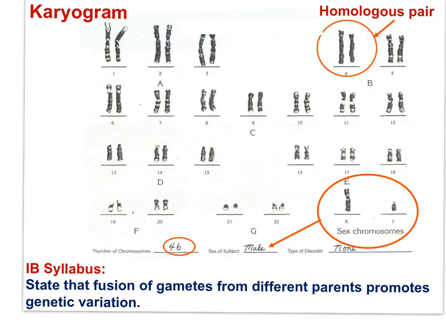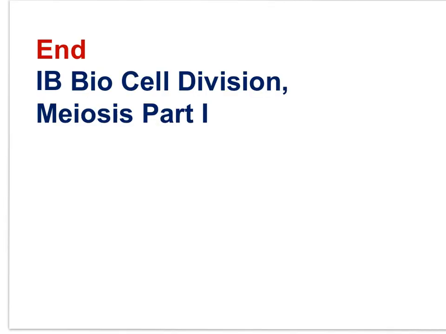As you look at homologous pairs here, remember that they carry genes for the same characteristics, but the alleles for the gene may be different. Remember that one of each homologous pair has arrived in the sperm and the other of the pair in the egg. New combinations of alleles are brought together when people meet and mate. The fusion of gametes from different parents promotes genetic variation. And that brings us to the end of Meiosis Part I.